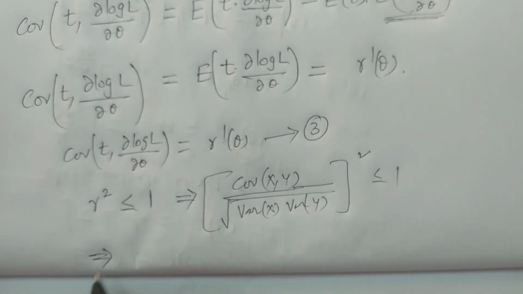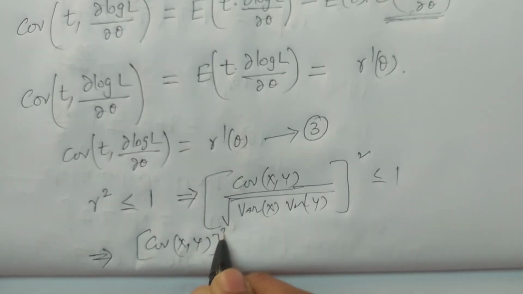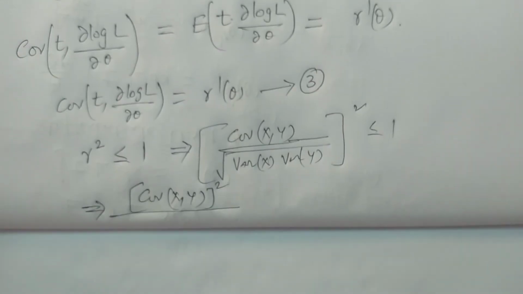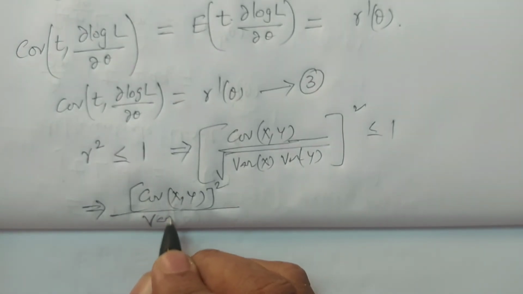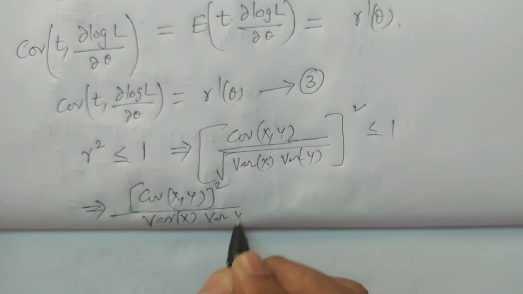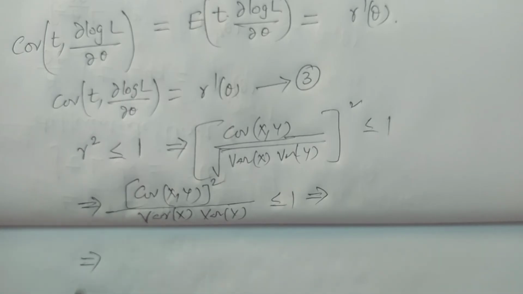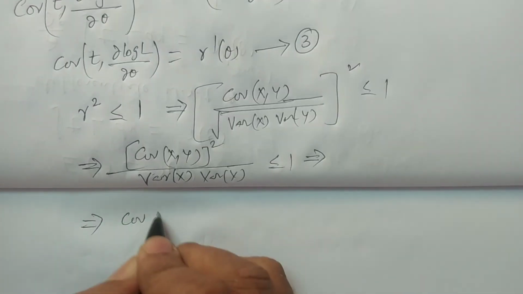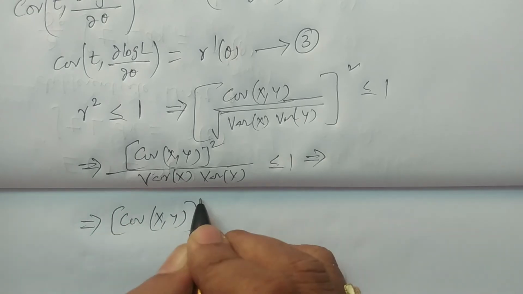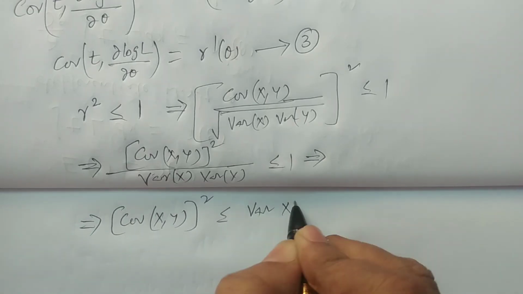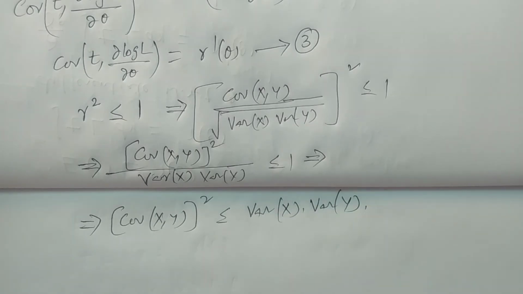If you square it, this becomes covariance of xy the whole square divided by variance of x into variance of y, less than or equal to 1, which implies covariance of x comma y the whole square is always less than or equal to variance of x into variance of y. This is the result from the correlation coefficient. Now what I am doing here, I am taking two variables.